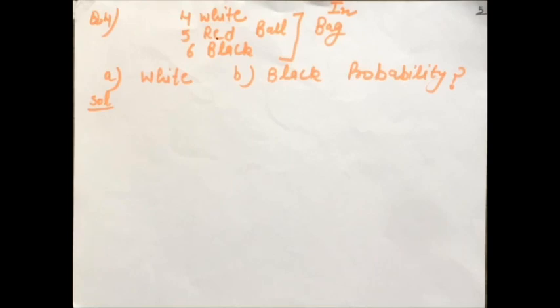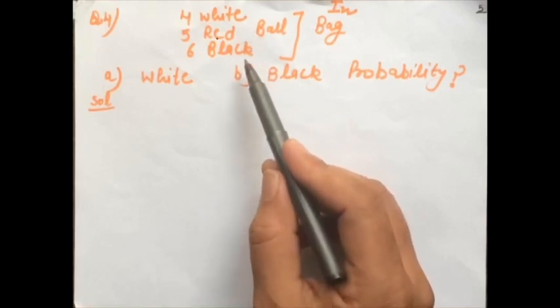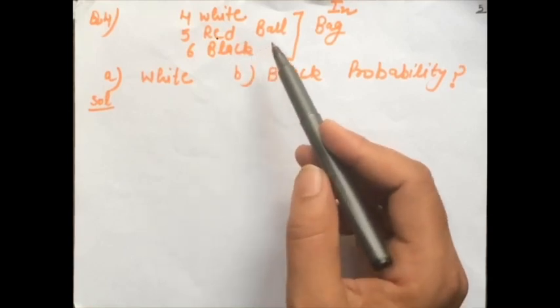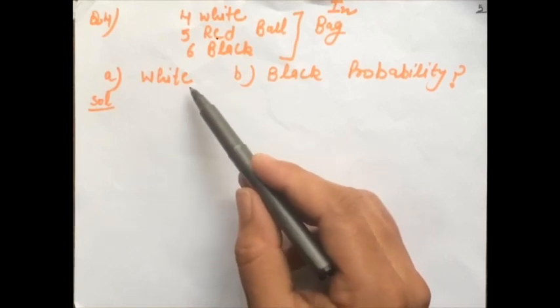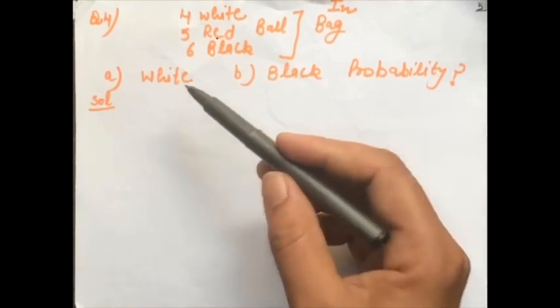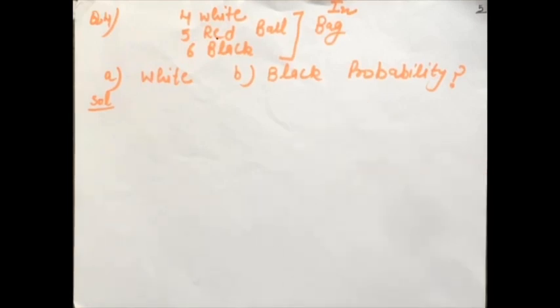Now, take a question: in a bag there are 4 white balls, 5 red balls and 6 black balls, and you have to draw a ball. What is the probability of getting a white ball and what is the probability of getting a black ball? How will you find it?